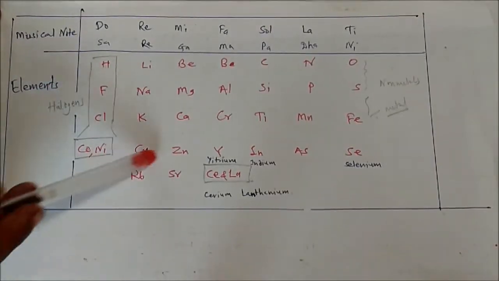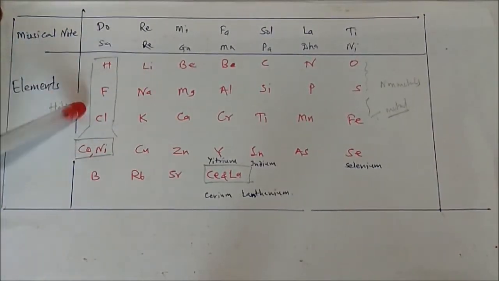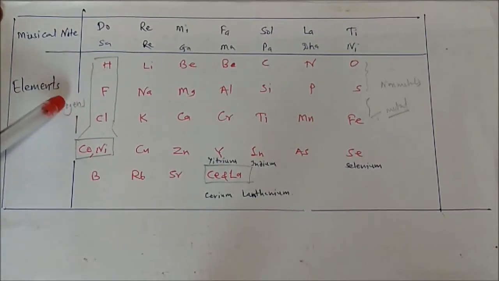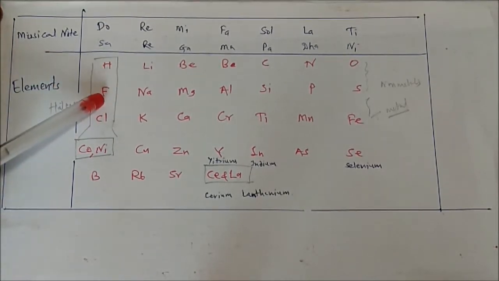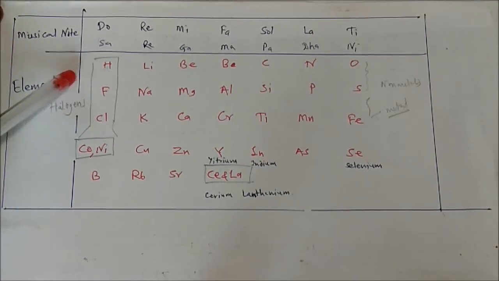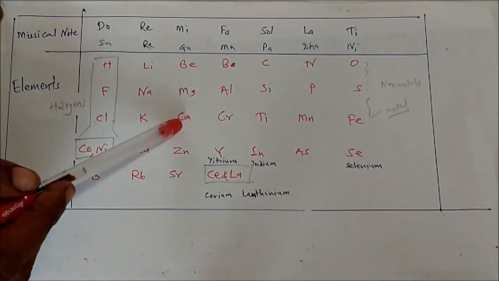But whatever he classified, he represented all in tabular form. Here, many limitations were found in Newland's octaves. What limitations were found in Newland's octaves? We have to view this with the help of a chart. This is the complete table, in tabular form, given by Newland. The law of octaves was applicable only up to calcium.